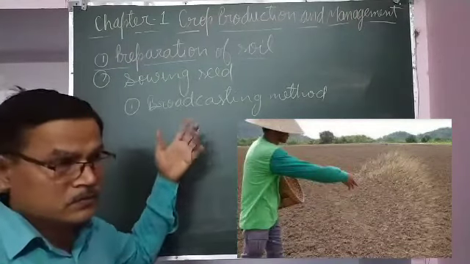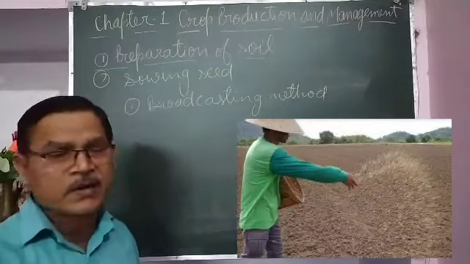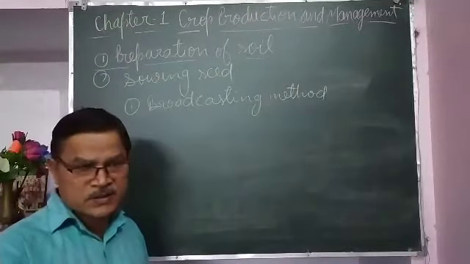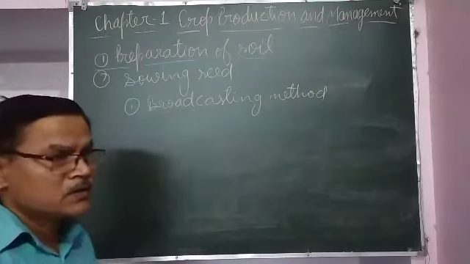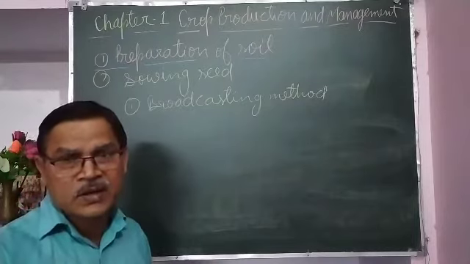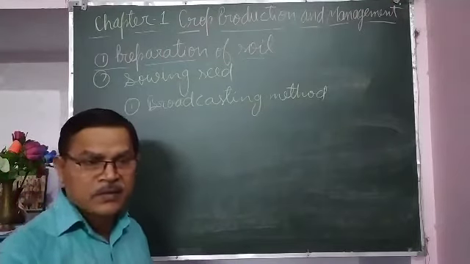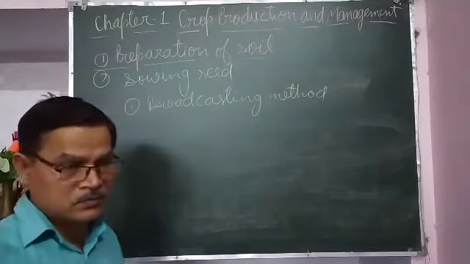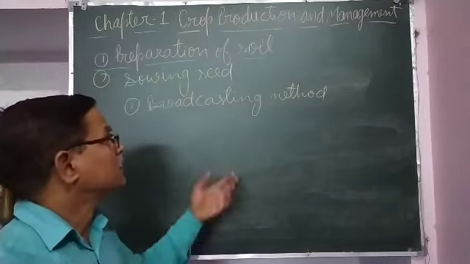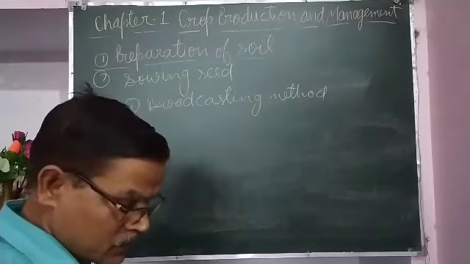In this method, more seeds are required, because some of the seeds may remain at the surface of soil, and some of the seeds may go very deep into the soil. If the seeds are at the surface of soil, they will be eaten by the birds, and if the seeds go very deep into the soil, they will not be able to come out after germination, so they will also be spoiled. So that's why the amount of seed used is a little more in this method of sowing seeds.